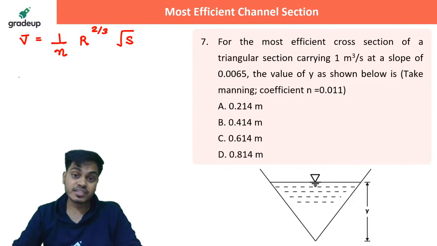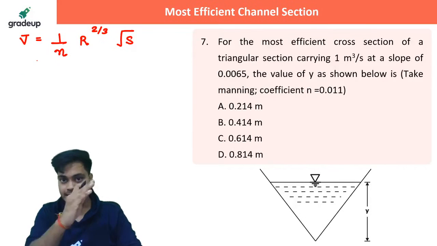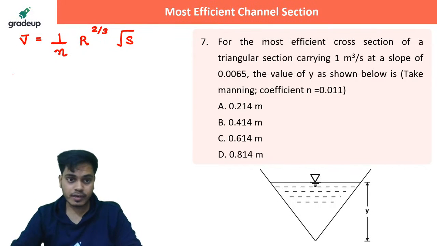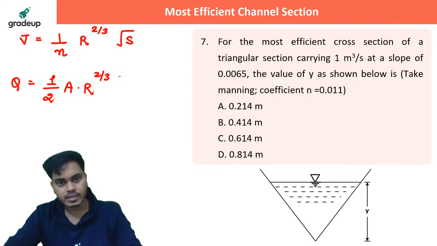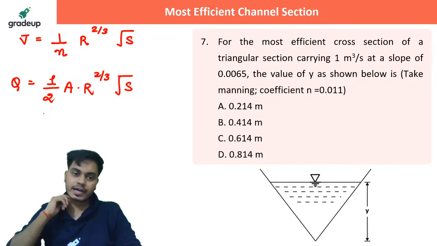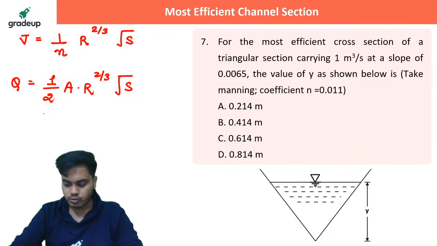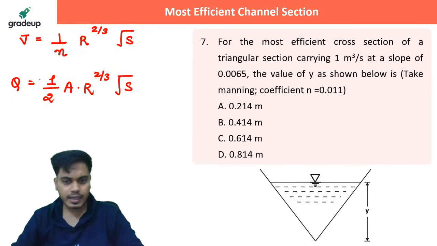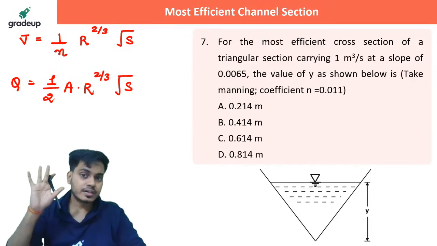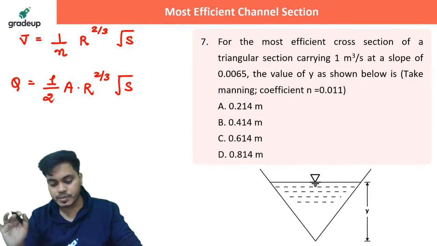If I want to get the discharge, just multiply area on both sides, LHS and RHS. Area into average velocity is discharge. And here it would be 1 upon n into area into R raised to the power 2 by 3 under root S. Now guys, let's see what else we have to get here. What is the area for any efficient triangular channel section?